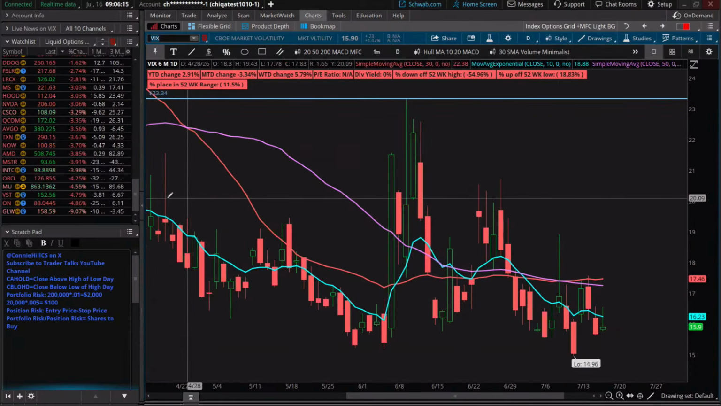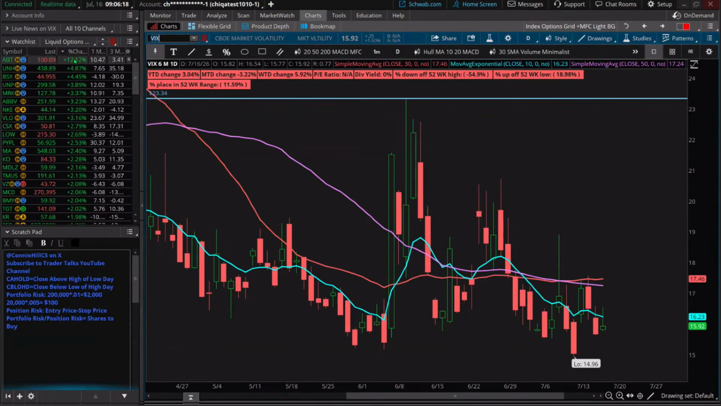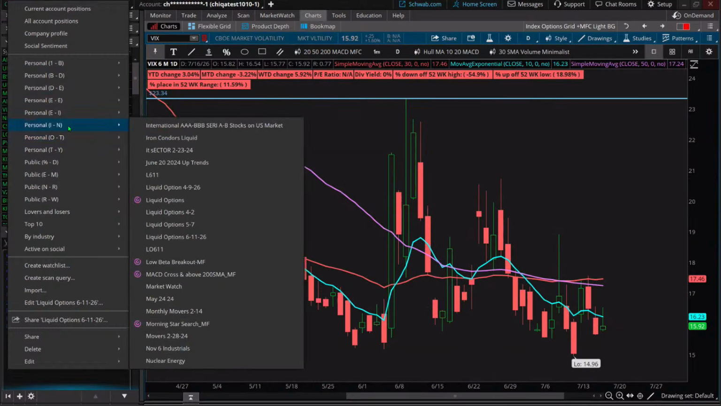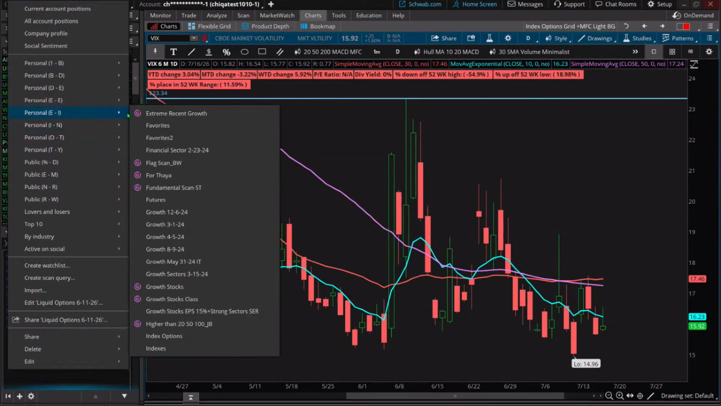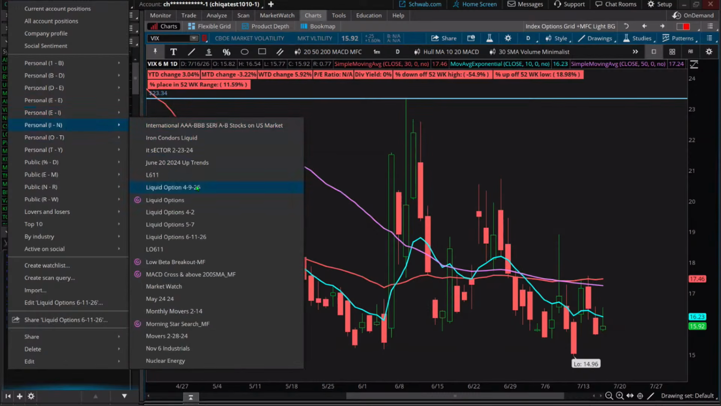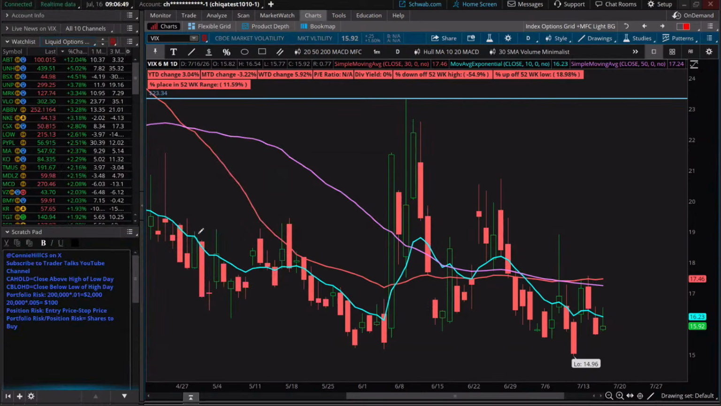Now, in the left-hand side, I have our watch list that we work from. It's called Liquid Options, and we'll refresh this watch list from time to time. I do it maybe about every 4 to 6 weeks. Let's see here, drop down to, maybe it's going to be in here. Here we go. Liquid Options, and the most recent one we did, and this is the list we're working off of, was June 11th. So we might be needing to update this.